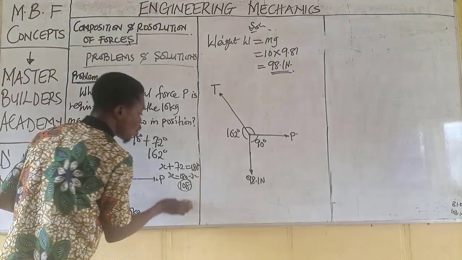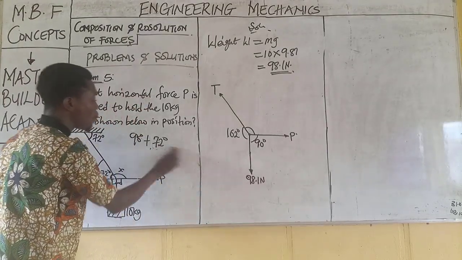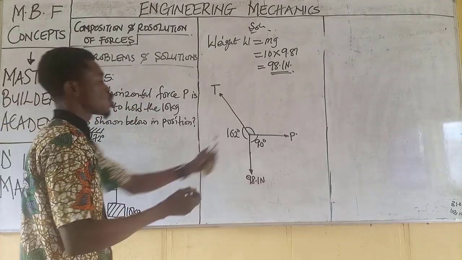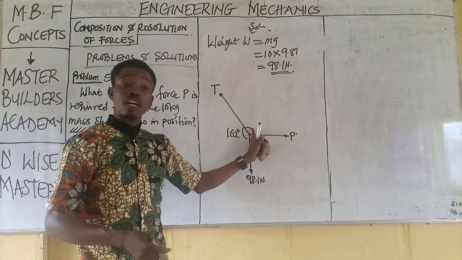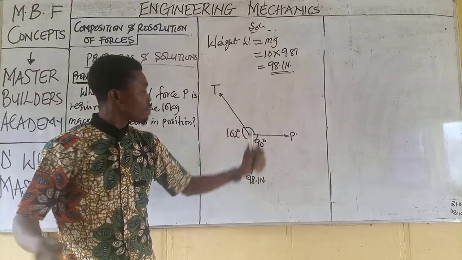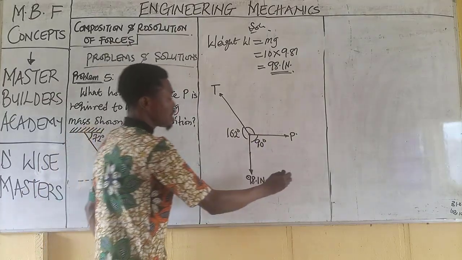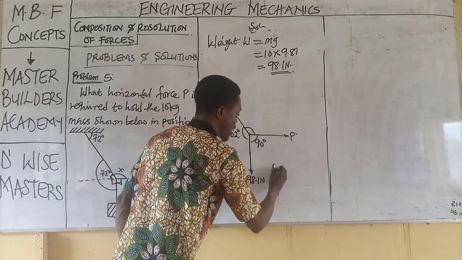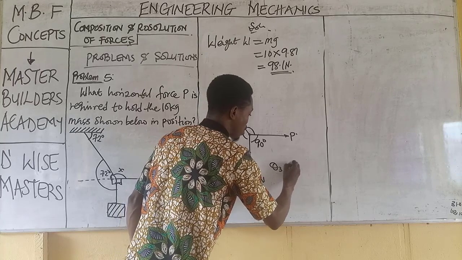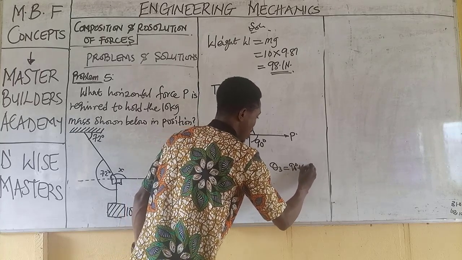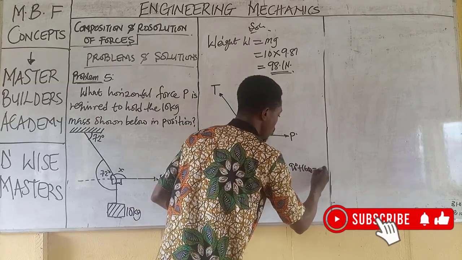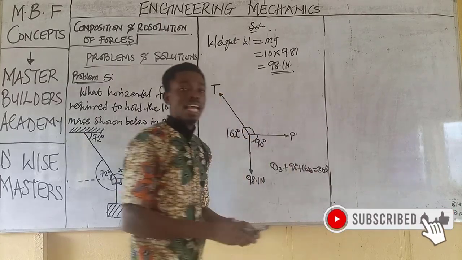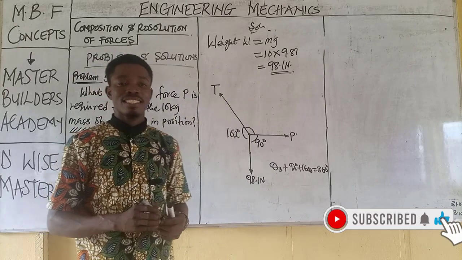Then you can equally say, no, I don't want to use this theorem at all. Let me quickly make use of the sum of angles at a point, knowing fully well that I have three angles here, and I have already obtained two. To find the third, all I need to do is to have the third angle equal to 360 degrees minus 90 degrees plus 162 degrees. Reason: angle at a point.